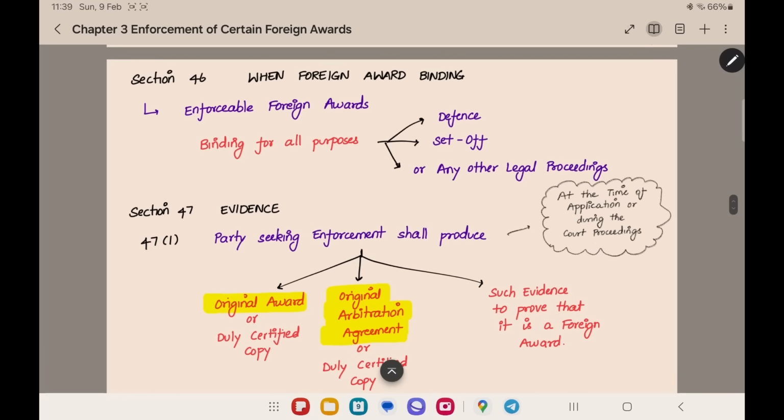The next section is section number 46. When a foreign award will be binding. Enforceable foreign awards will be binding for all purposes, defense, set-off, any other legal proceedings. The foreign award, if it is proper, if it is a foreign award under section 44, it can be binding for all purposes. You can use that award for defense, you can use that award for set-off, you can use that in any other legal proceeding also. It will be binding.